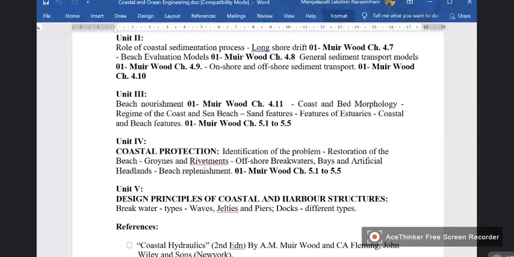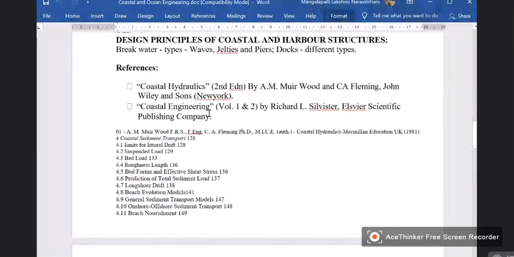Now, here we have Coastal Hydraulics by Muir Wood and Fleming. This is one book. And Coastal Engineering by Richard Sylvester, volumes 1 and 2. They are not available. In fact, we used to have Sylvester in our Andhra University library, but I don't think that is available now.